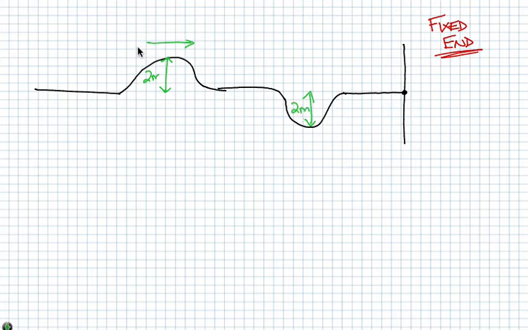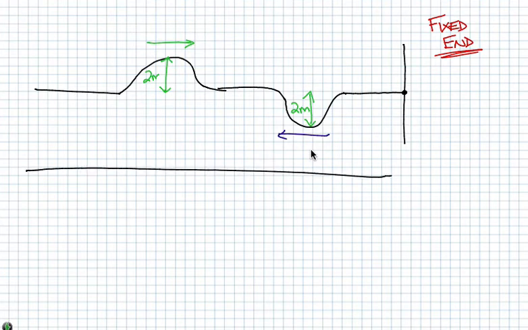But when I send the second wave down, the second wave is now going to overlap with this wave. One wave is trying to pull it up 2 meters, the other wave is trying to pull it down 2 meters. So what you wind up with is no wave at all. Each wave absolutely destructs the other wave. They both destruct one another. And afterwards, both will continue completely unchanged.